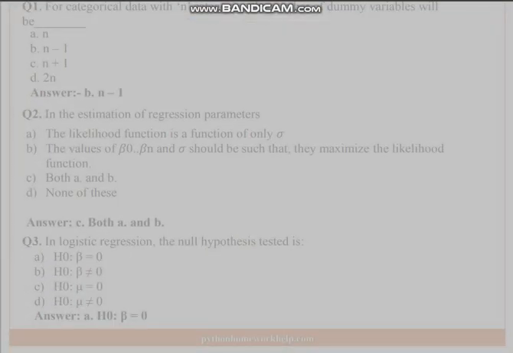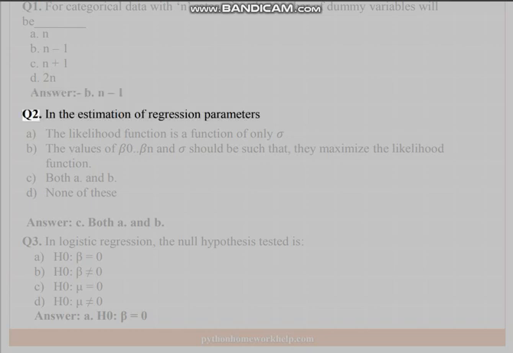Q1. For categorical data within n categories, the number of dummy variables will be ___. A. n, B. n-1, C. n+1, D. 2n. Answer: B, n-1.